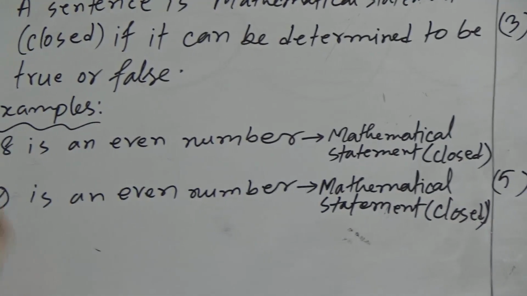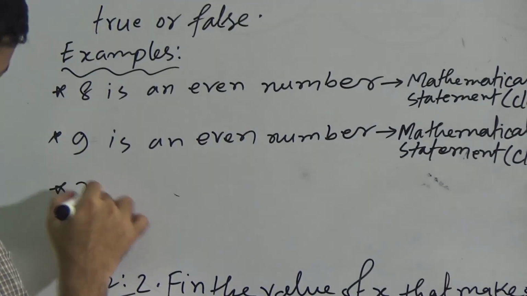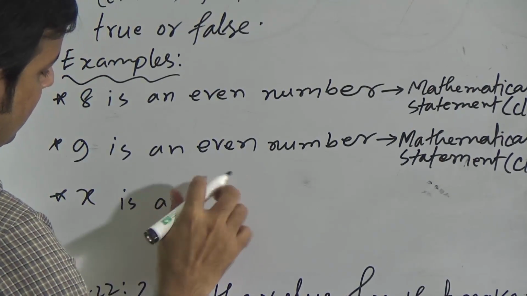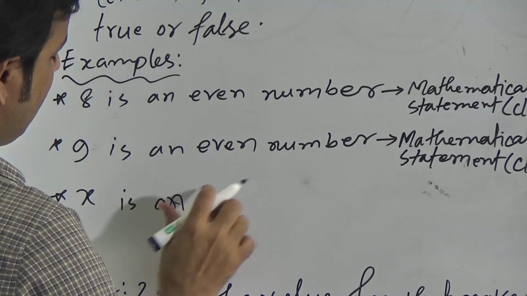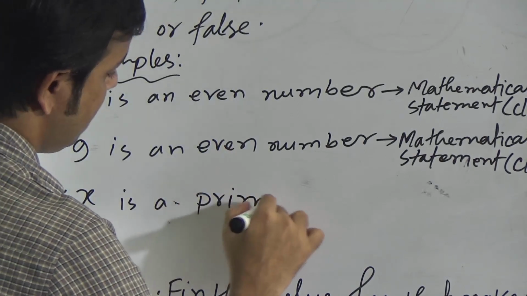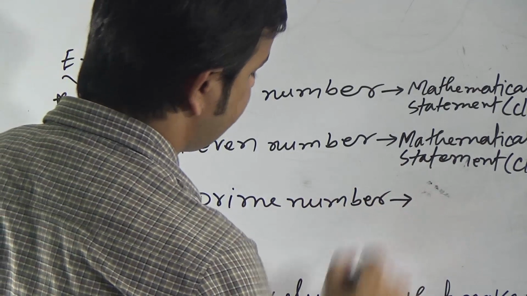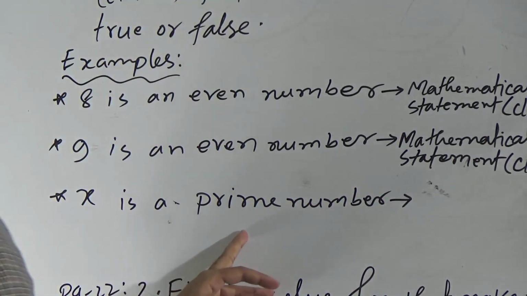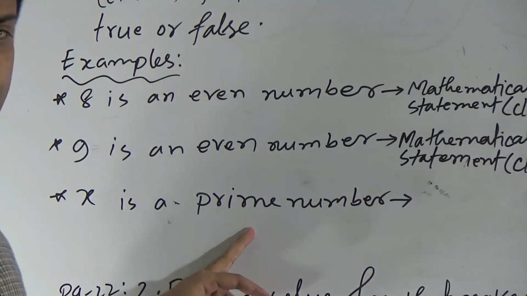Now see another example. Suppose x is a prime number. This is a mathematical sentence. Is it open or closed?